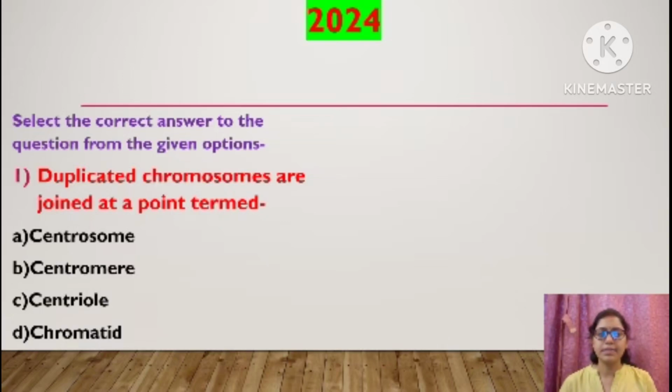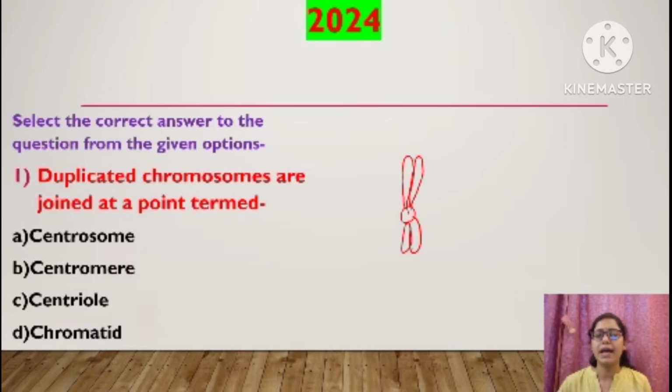Select the correct answer to the question from the given options. Duplicated chromosomes are joined at a point termed centrosome, centromere, centriole, chromatid. Duplicated chromosomes means what, children? See, the structure of chromosomes, what we know is this one, right? This is the duplicated chromosomes.